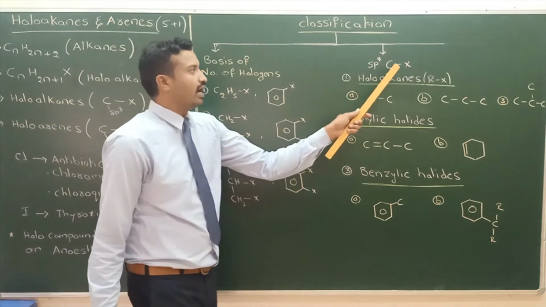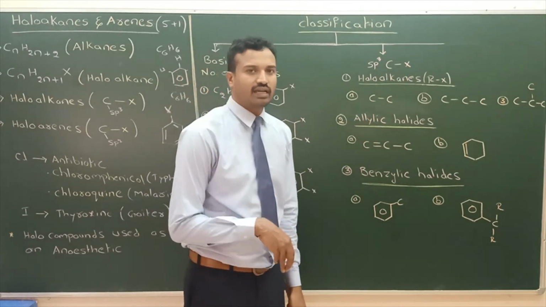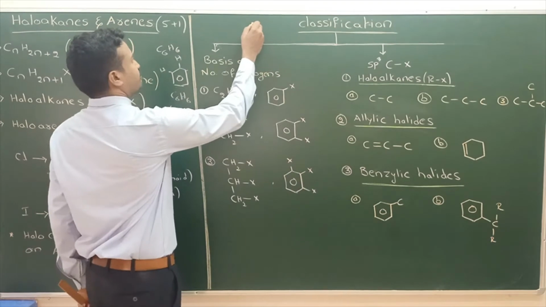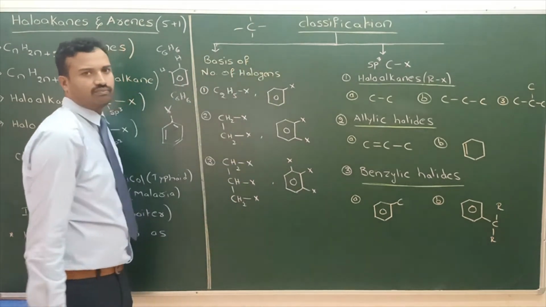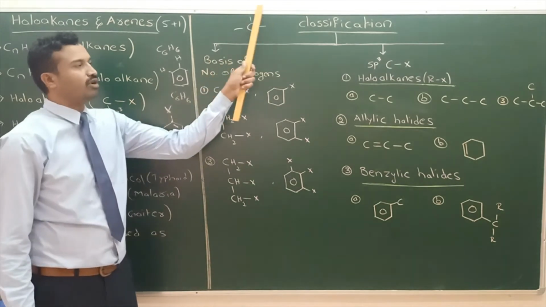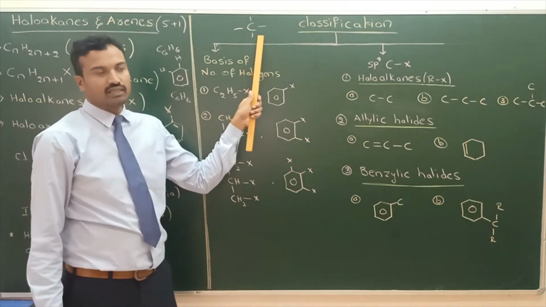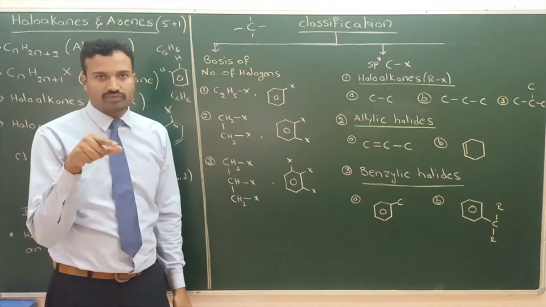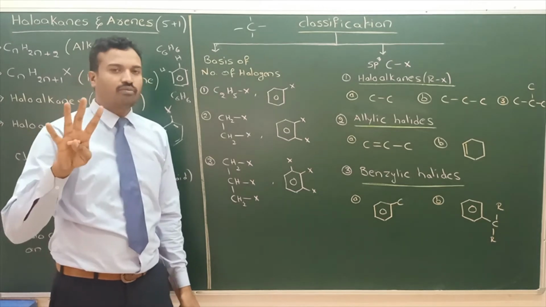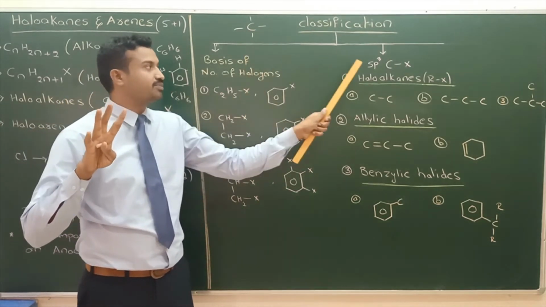Next one, halogen is bonded to sp3 carbon. What is sp3 carbon? Generally carbon valency is 4. Around the carbon 4 bonds are there. If the 4 bonds are sigma bonds, that carbon is called sp3 carbon.